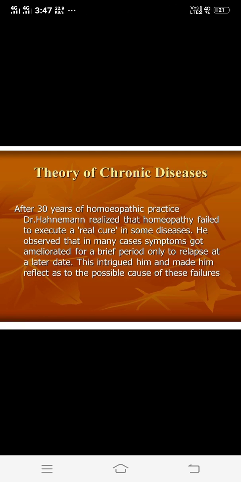He dismissed this point on the ground that the validity of the law of similars is based on observation and experiment, supported by inductive and deductive processes, and the law was observed to be followed by nature herself to bring about a cure of natural diseases.